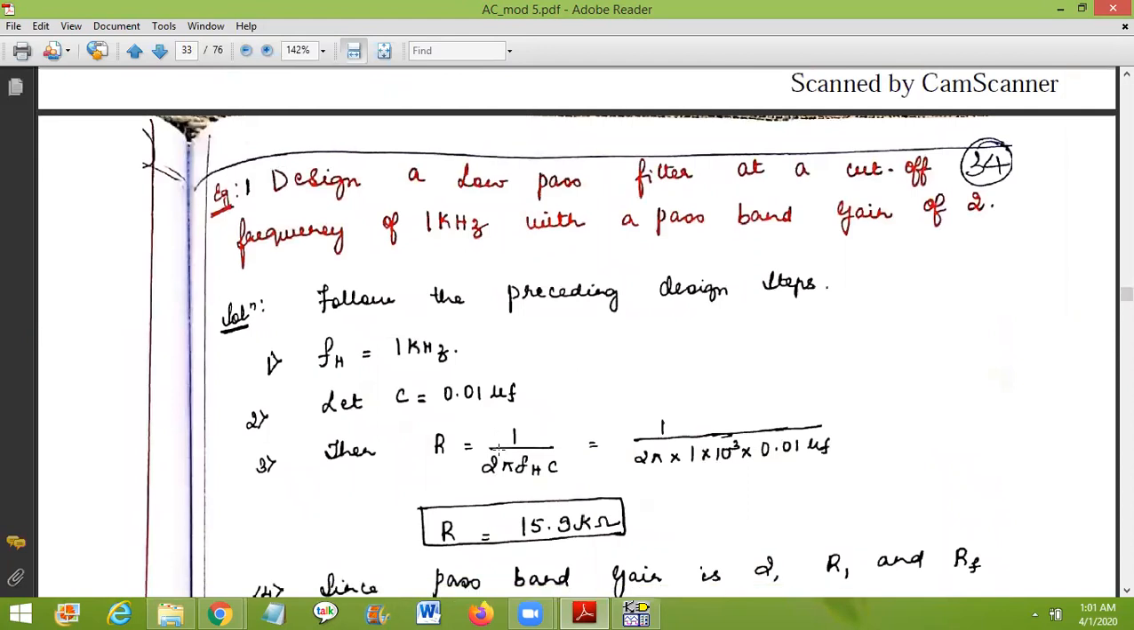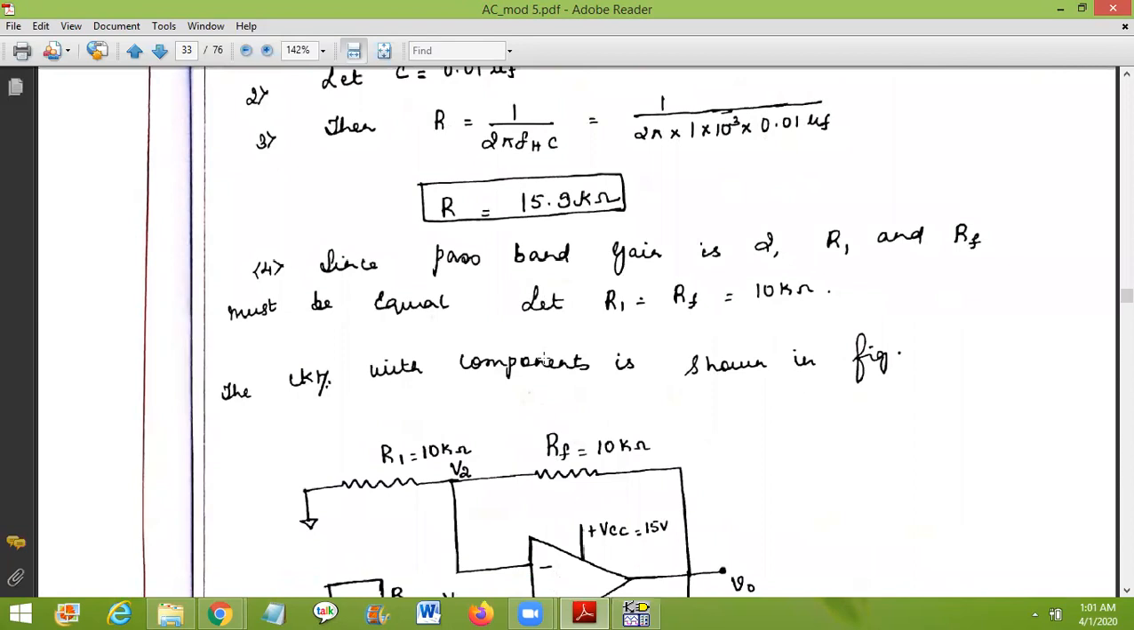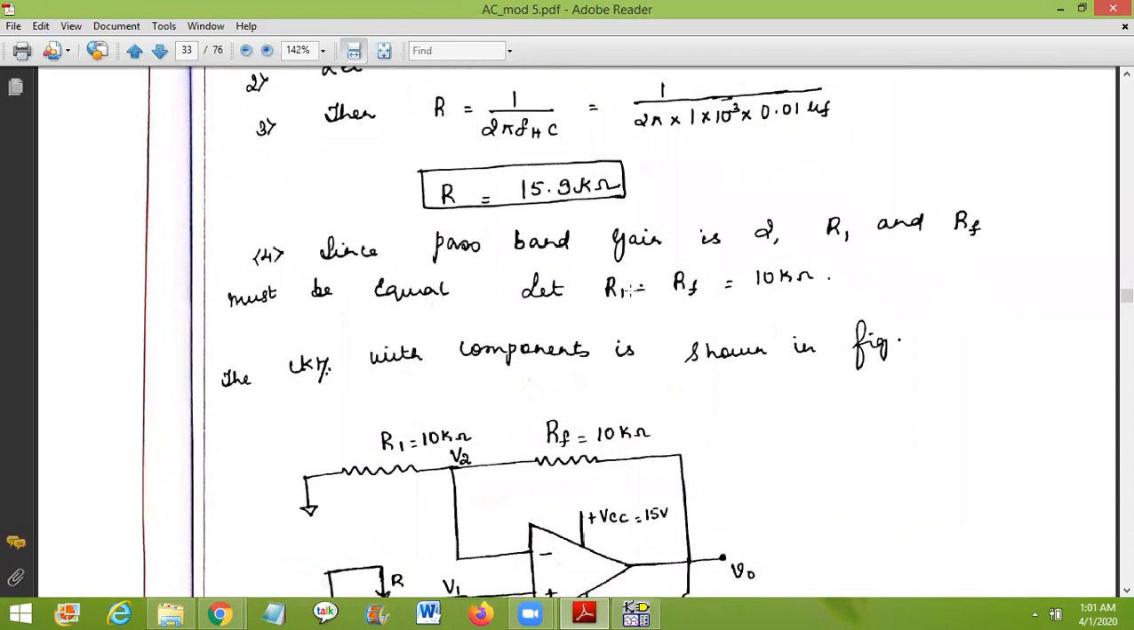So here, the frequency f of h is given as 1 kilohertz. The value of C should be less than or equal to 1 microfarad. So we have taken C is equal to 0.01 microfarad, and R is equal to 1 by 2 pi fH into C, where fH is 1 kilohertz. If I substitute it here, the value of R is equal to 15.9 k. Then we have to choose R1 is equal to Rf is equal to 10 kilo ohm.